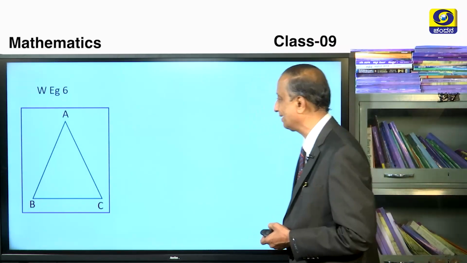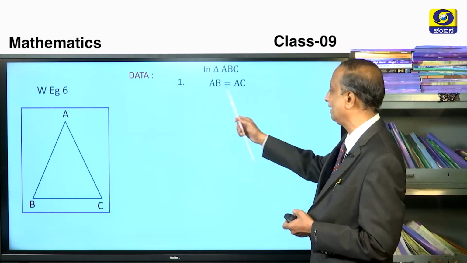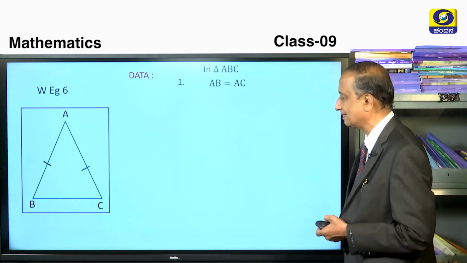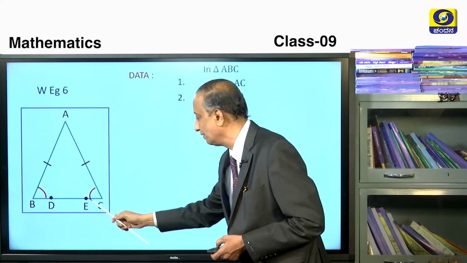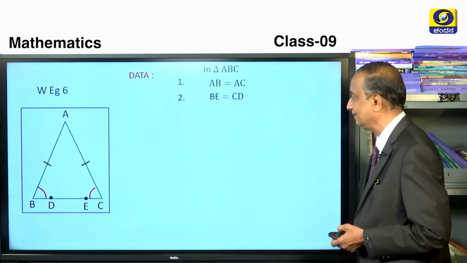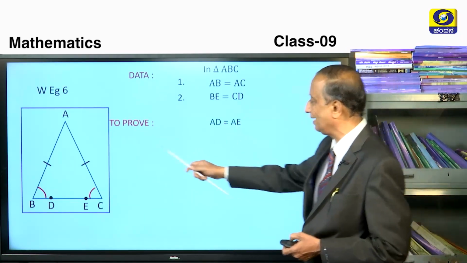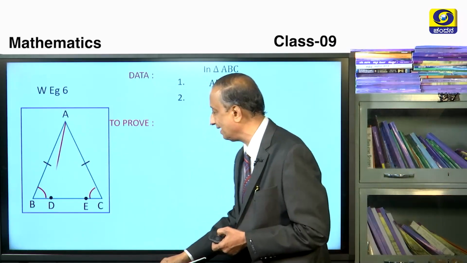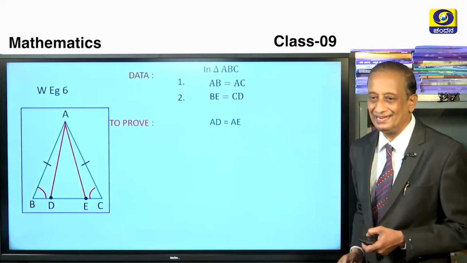Another interesting worked example, children. So what is the data here? In triangle ABC, the first point: AB is equal to AC. It's an isosceles triangle. BE is equal to CD. So BE from here to here is equal to CD. That is what they have given. So given this, we have to prove that AD is equal to AE. That means we have to join AD and AE. We have to show that AD and AE are equal.